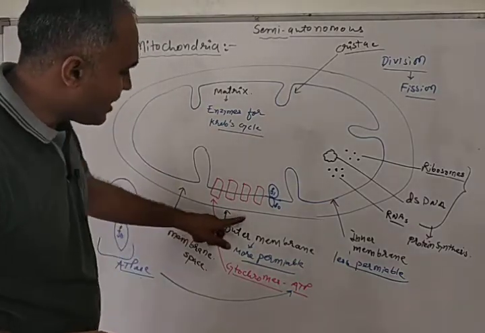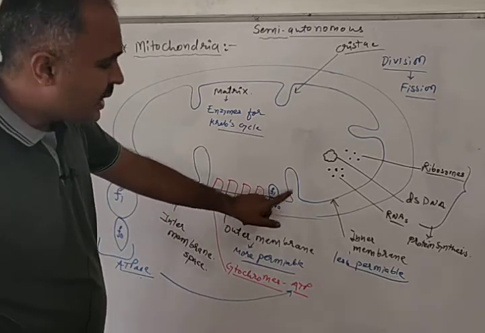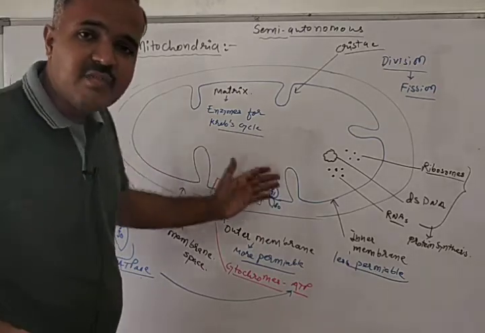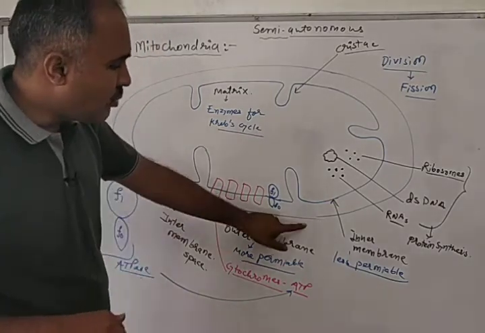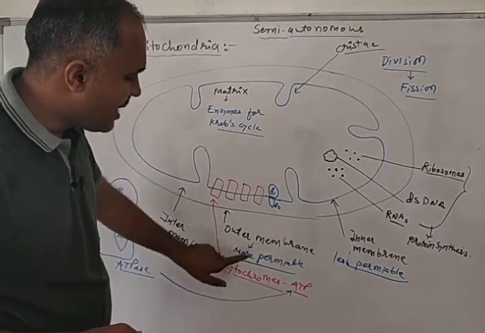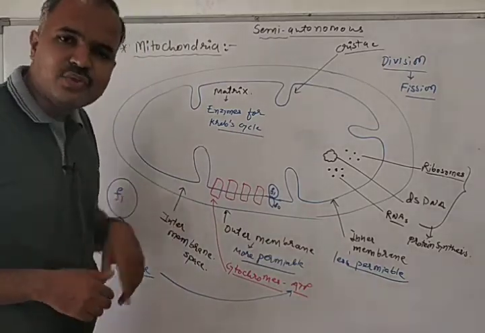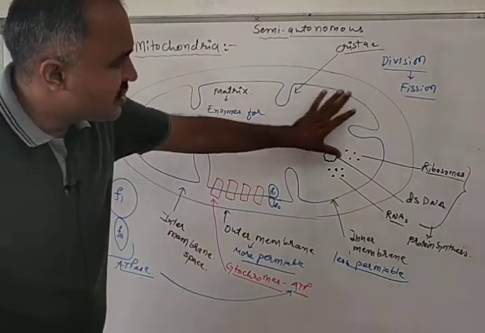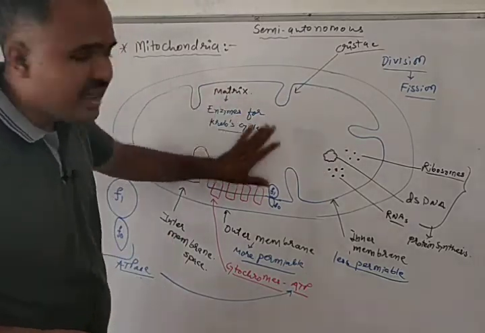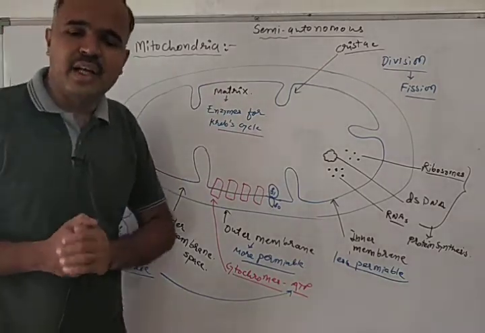The outer membrane is there and the inner membrane is also there, and from the inner membrane cristae arise as invaginations. The outer membrane is more permeable and the inner membrane is less permeable, and the space between them is known as intermembrane space. The area covered by the inner membrane is known as matrix, and the matrix has enzymes for Krebs cycle.